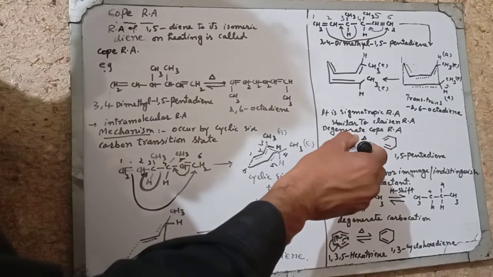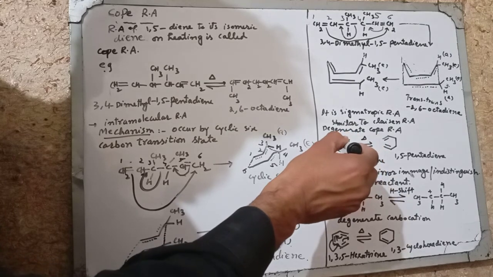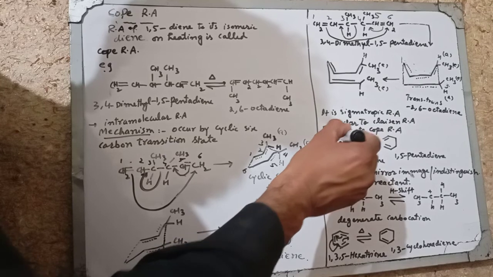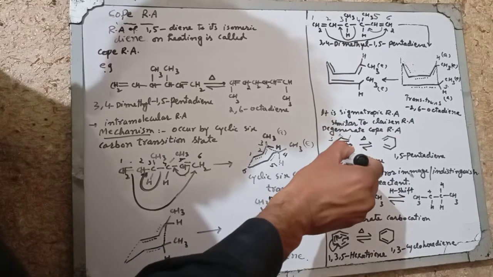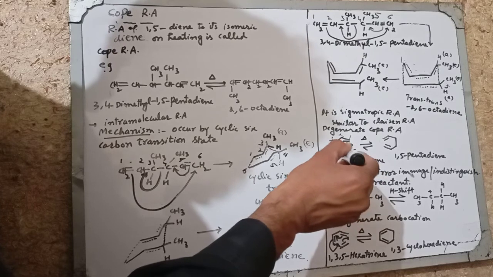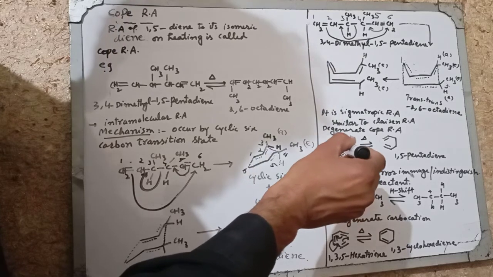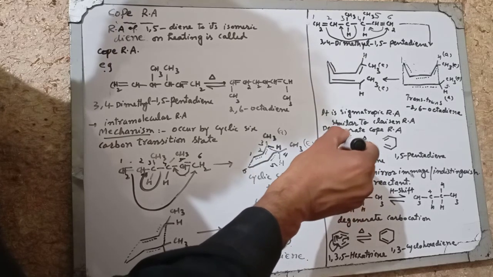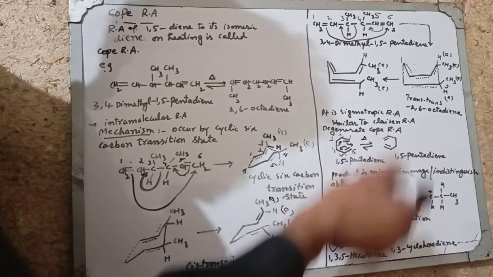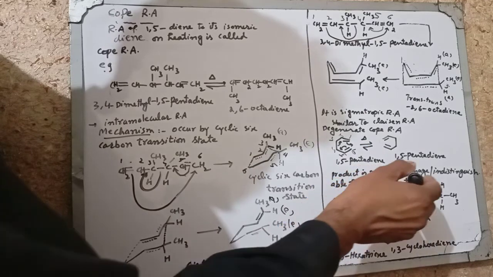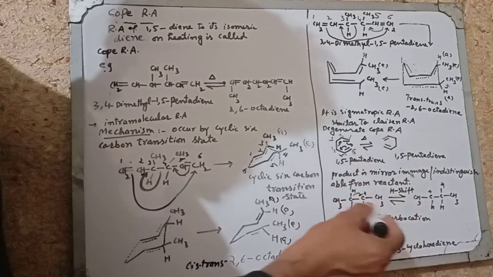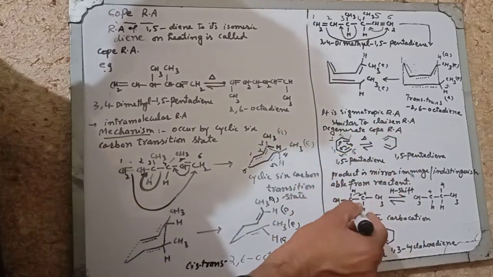This bond will shift between this carbon and this carbon. This is carbon 1, 2, 3, 4, 5 and 6. The 5-6 bond shifts between 4 and 5, and this bond breaks and is formed between carbons 3 and 2, and the 2-1 bond shifts between carbons 1 and 6, like this. The product is the mirror image, indistinguishable from the reactant, so therefore that is called a degenerate Cope rearrangement.